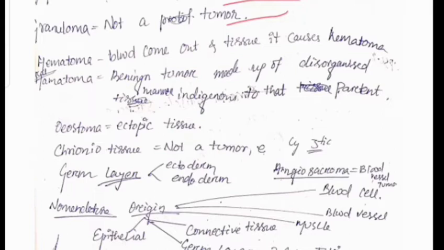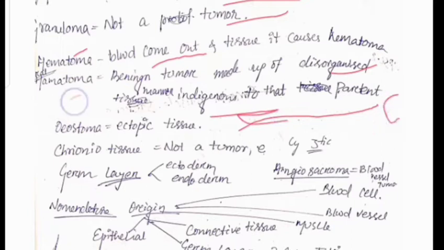Hematoma is a collection of blood. Blood comes out into the tissue and leads to hematoma. Whereas a hamartoma is a benign tumor made up of a disorganized mass of indigenous tissue native to the parent organ. It is important: hematoma and hamartoma. What is hematoma? Hematoma is a blood-related collection, whereas hamartoma is a benign tumor due to disorganized indigenous parent cells.